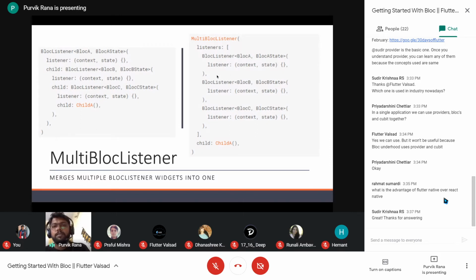Displaying a snack bar is a functionality, and it is not updating a UI, right? Whatever data we are representing to the user, it is not updating a UI part. It is only a specific functionality that we are displaying a snack bar. So at that time, we can use the block listener. But if you specifically want to update the UI, some portions that you want to update, at that time, we can use the block builder.